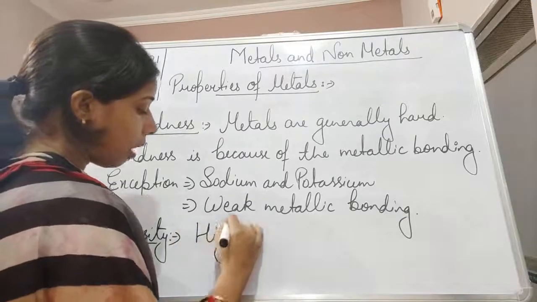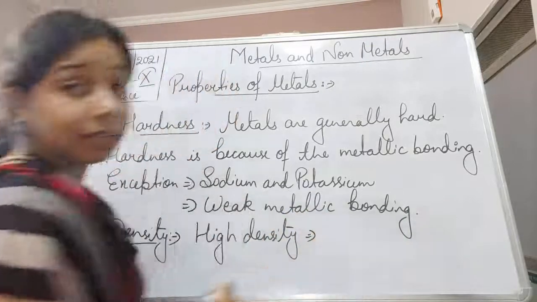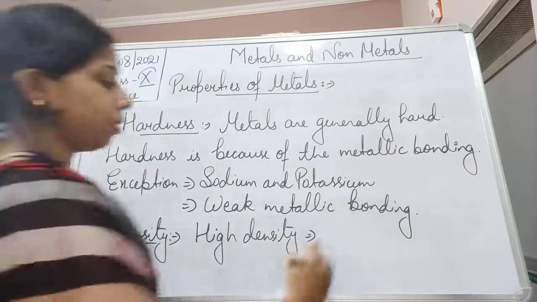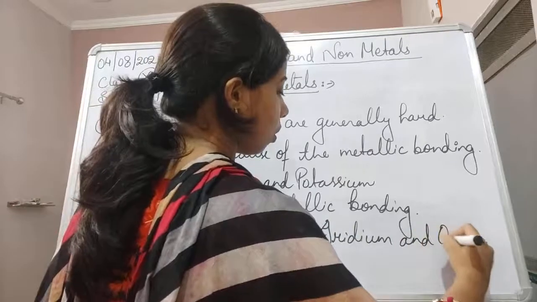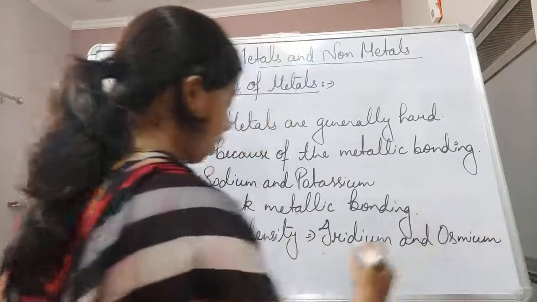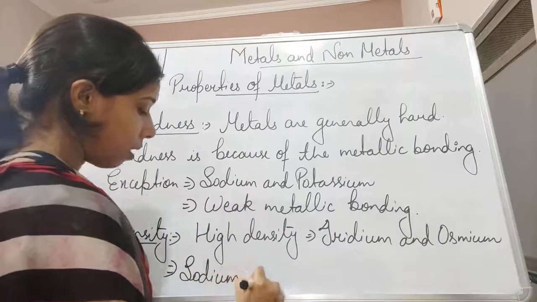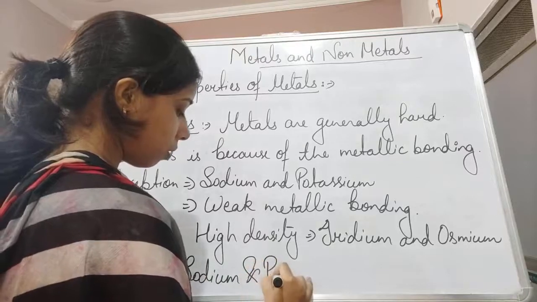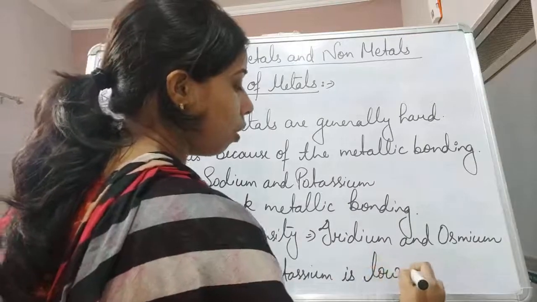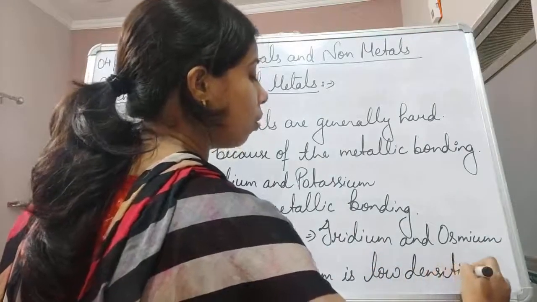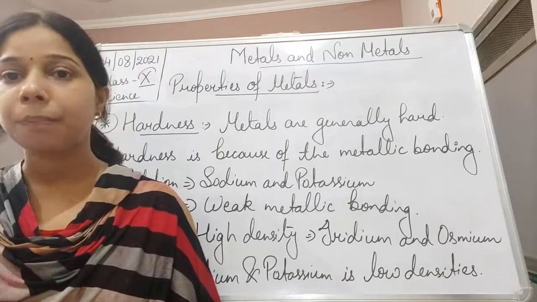So metals have high density, and the highest density is of iridium and osmium, while sodium and potassium have low density. Okay, so density is another kind of physical property shown by the metals here, students.